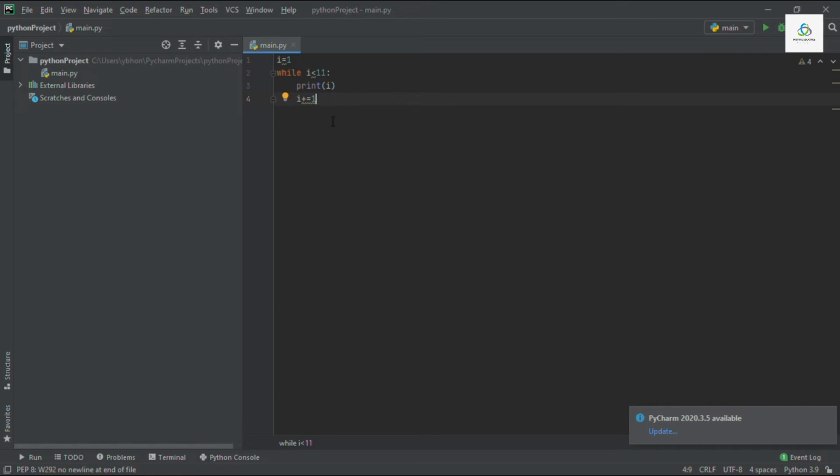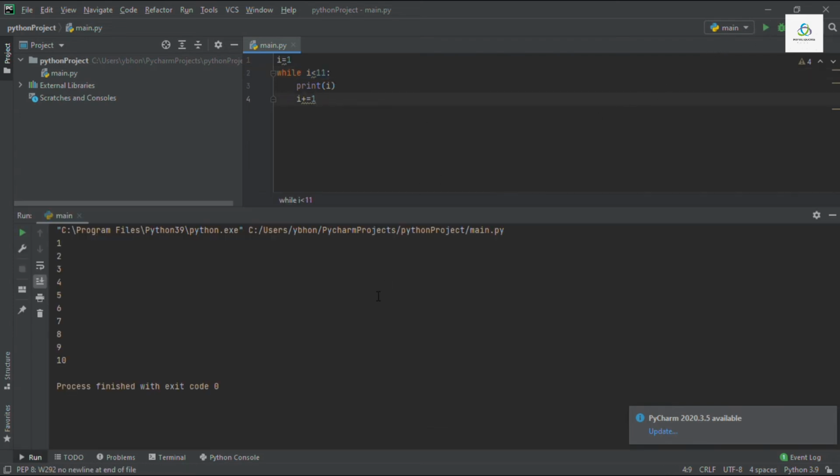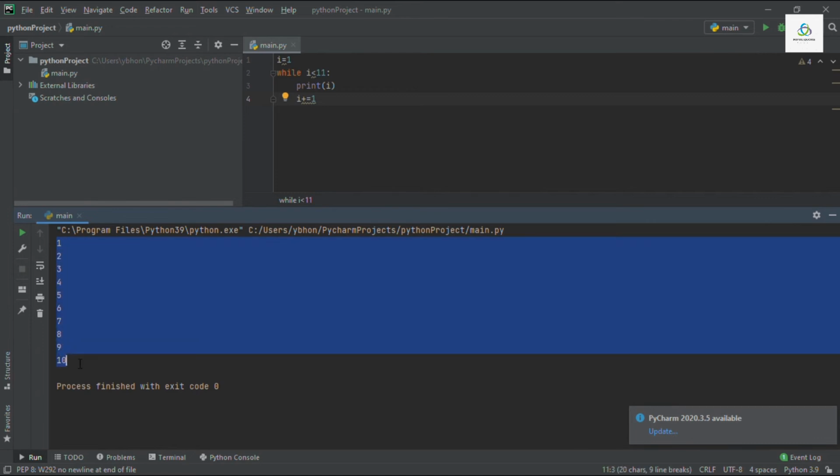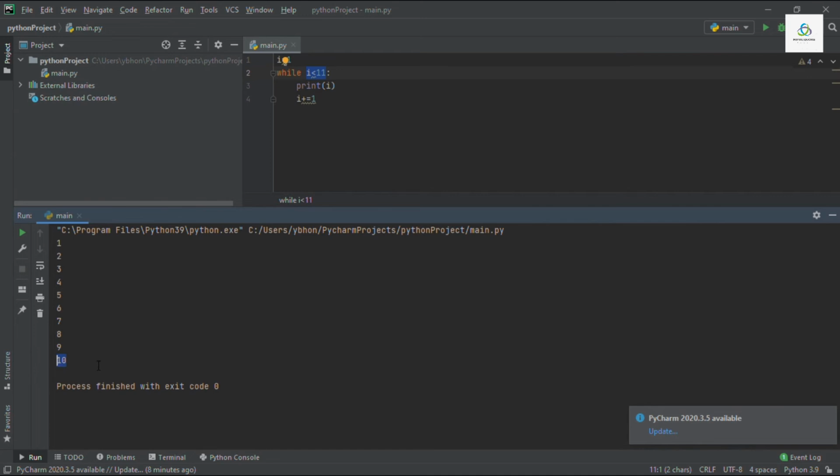When the value of I will be incremented, it will go again to statement number 2 to execute the while loop. Again, it will check the condition. If it is true, it will print the value of I. Then again, it will increment the value of I, so on till this condition becomes false. So let's run this program. See the output, 1, 2, 3, so on till 10. The counting is printed from 1 to 10 over here. Why? Because I have started I from 1 and I have to print the value of I till I is less than 11. So I have printed the value of I till 10.